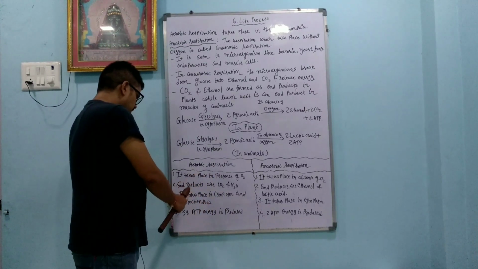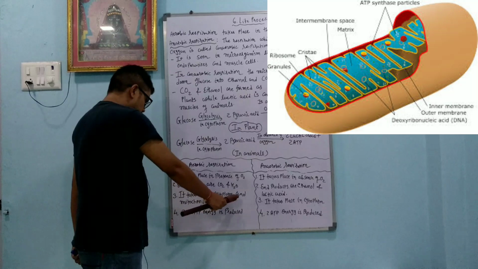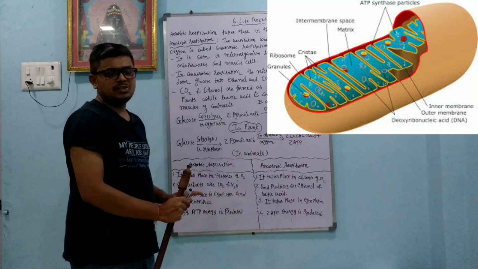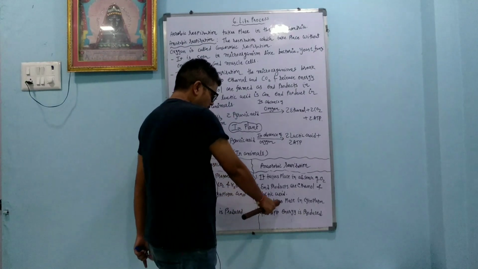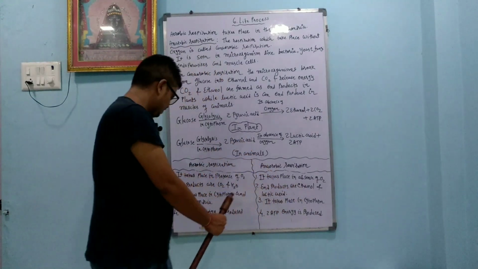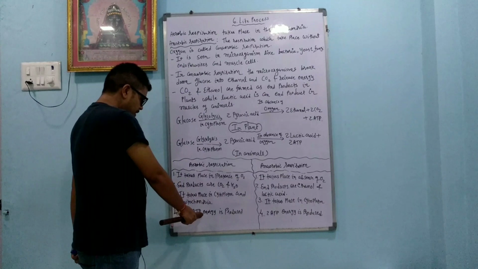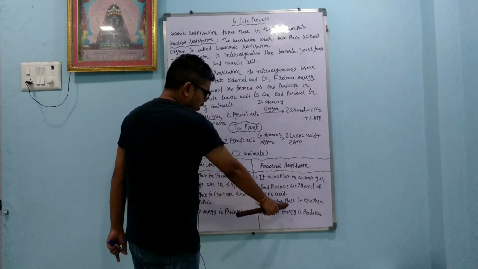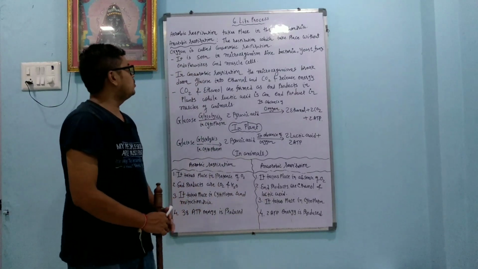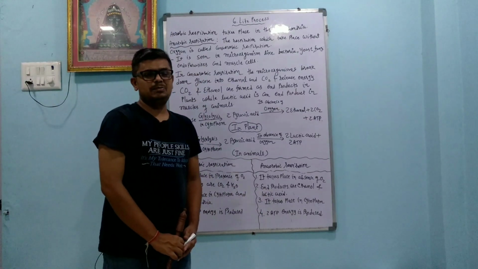Third, aerobic respiration takes place in the cytoplasm and mitochondria, whereas anaerobic respiration takes place in the cytoplasm. Fourth, in aerobic respiration 38 ATP energy is produced, whereas in anaerobic respiration 2 ATP energy is produced. So this is all about aerobic respiration and anaerobic respiration.